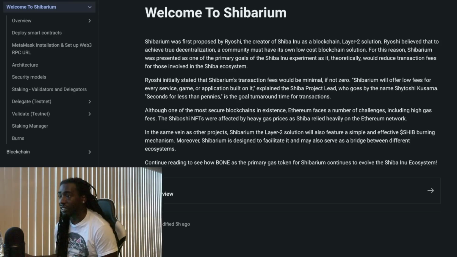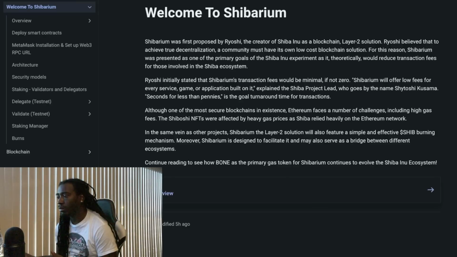turnaround time for transactions. So although one of the most secure blockchains in existence, Ethereum faces a number of challenges, including high gas fees. The Shiboshi NFTs were affected by heavy gas prices, as Shiba relied heavily on Ethereum's network. In the same vein as other projects, Shibarium, the layer 2 solution, will also feature a simple and effective SHIB burning mechanism. Moreover, Shibarium is designed to facilitate it and may also serve as a bridge between different ecosystems. So continue reading to see how Bone, as a primary gas token for Shibarium, continues to evolve in the Shiba Inu ecosystem. So we can click that next arrow right here to go to overview.